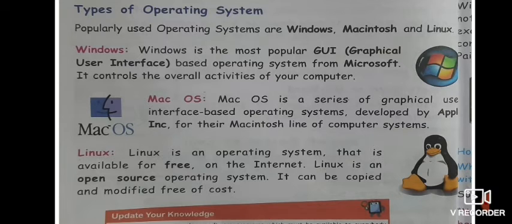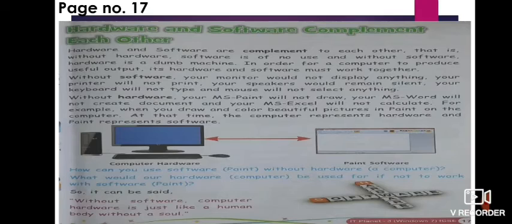Okay. Next, page number 17, hardware and software complement each other. Children, hardware and software complement each other means that they both depend upon each other. Without hardware, software won't be able to do anything, and without software, hardware can't do anything. So, if you want your computer system to work properly, you have to make both hardware and software available.